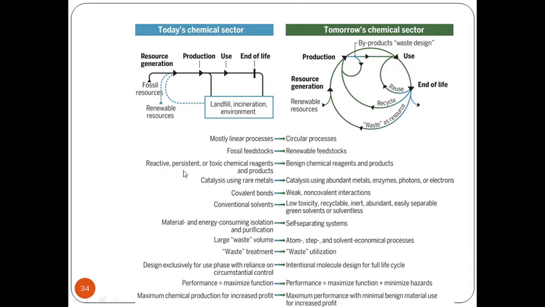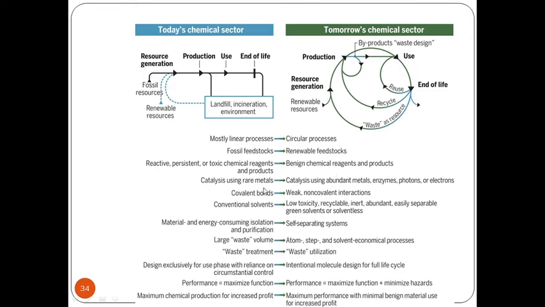Today's chemistry uses reactive, persistent or toxic chemical reagents and products. That means they will be reactive, and they will persist in the environment because of their larger half-life. They are toxic to the environment, and whatever products are formed have very low atom economy. Green chemistry uses benign chemical reagents and products. That means they will be environmentally friendly and easily biodegradable.